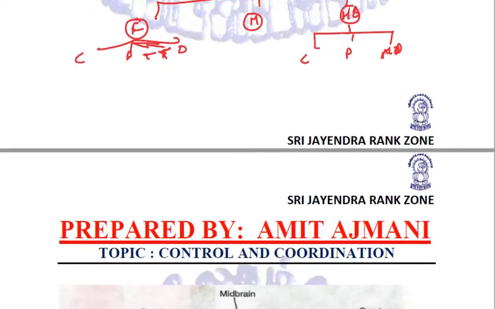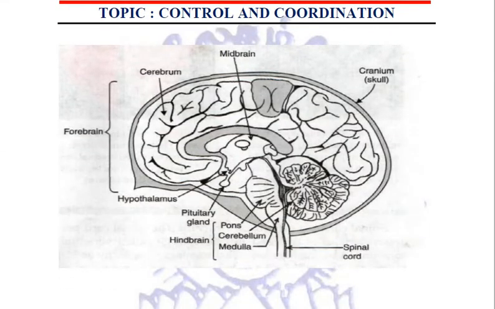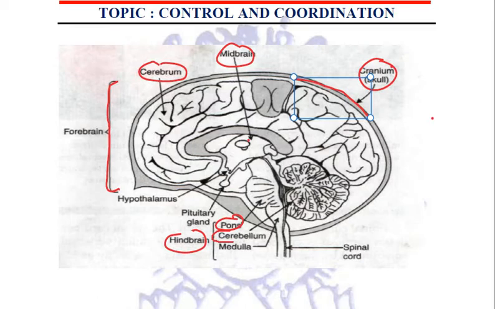Now let us see what exactly our brain looks like. This is our human brain. The upper part, this is basically the cranium or the skull part, right? Then this is our forebrain and this is our cerebrum. In the middle, we have got midbrain, and at the end, we have got the hindbrain, which is further divided into pons, cerebellum, and medulla. Right? There are various glands: thymus, hypothalamus, and pituitary in the brain. And from the medulla, we have the spinal cord.